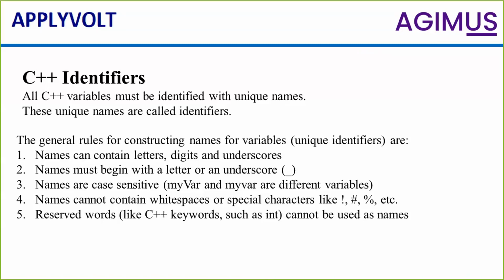Programming cannot be by-hearted or mugged up. You have to understand the application of that, and you have to understand the steps and how it has to be accepted by the compiler and what kind of outputs you need to get from this program. So identifiers. All C++ variables must be identified with a unique name. So in C++ identifiers, you have to identify the variables with different names.